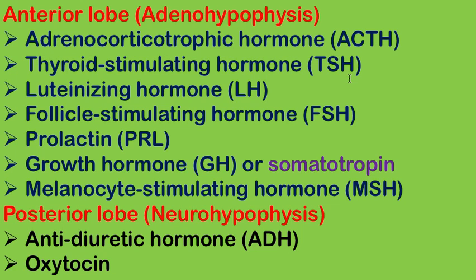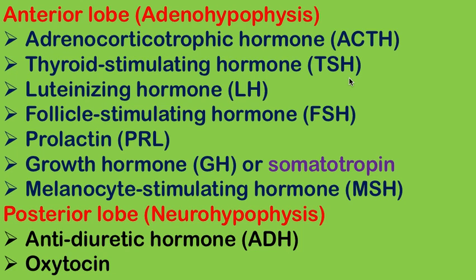The anterior lobe secretes adrenocorticotropic hormone or ACTH, thyroid stimulating hormone or TSH, luteinizing hormone, follicle stimulating hormone, prolactin, growth hormone or somatotropin hormone, and melanocyte stimulating hormone. These are secreted by the anterior lobe of the pituitary gland. And the next lobe is the posterior lobe or neurohypophysis. The neurohypophysis secretes antidiuretic hormone and oxytocin.